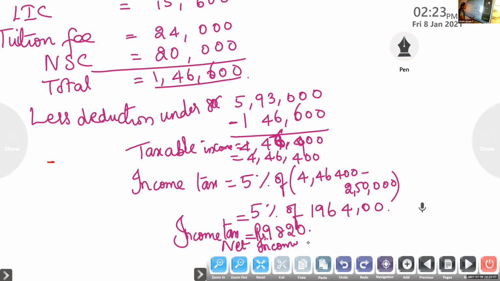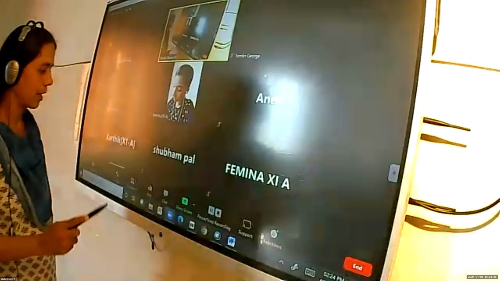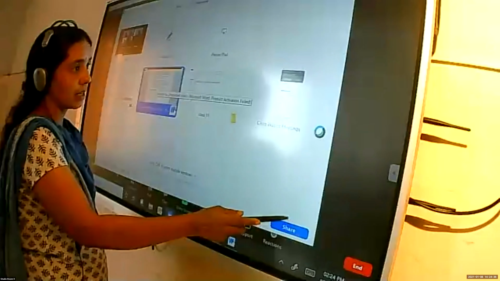Why is the income tax becoming 0 here? Under section 87A, up to 5 lakh, a 12,500 tax rebate is there. Look at the amount he is having: only 9,820, which is less than the rebate. So no need of paying the income tax. Ramu is not liable to pay any income tax. Under what value should we not pay the income tax? If it is less than or equal to 5 lakh.